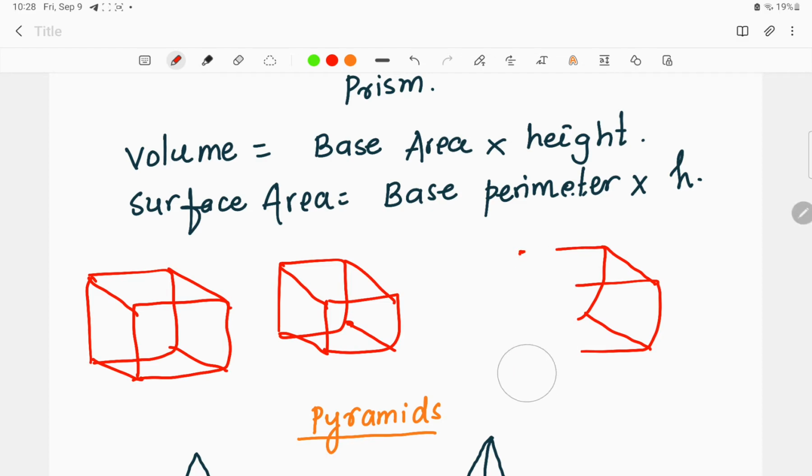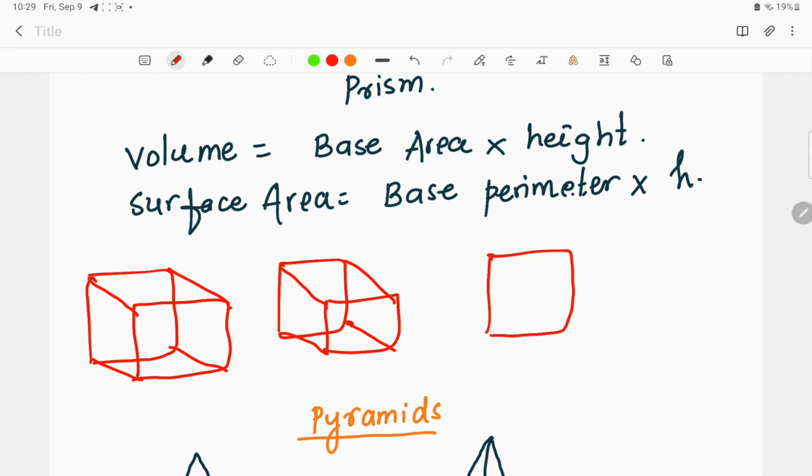If I draw it once again, if I take this one particular shape, this shape is completely maintained as it comes upwards, right? This shape is still maintained. So such shapes where the structures have been maintained are called prisms.